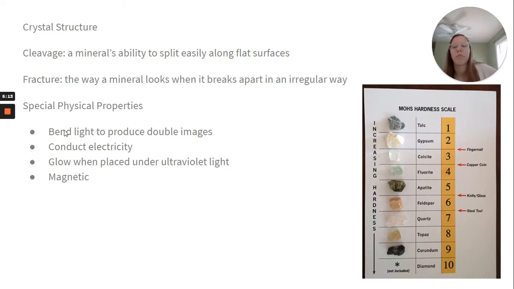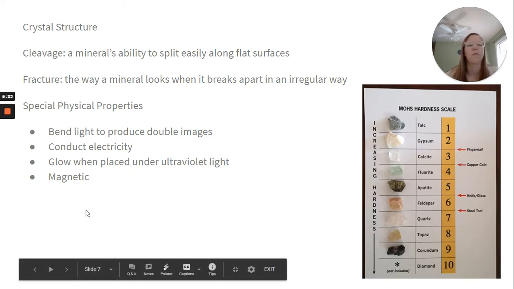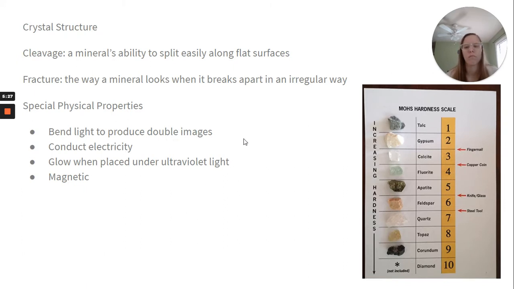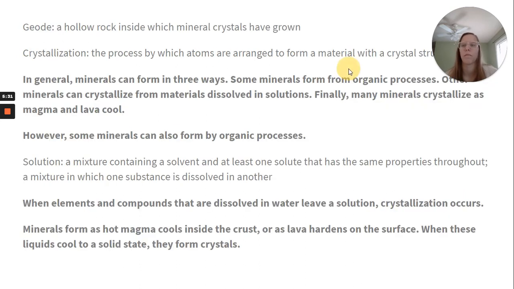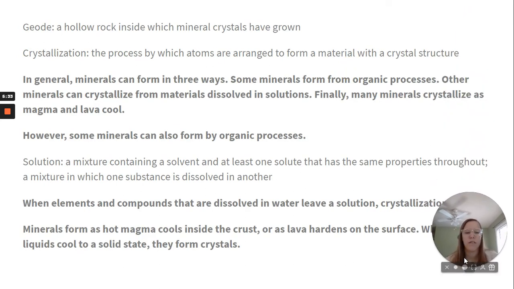And then special physical properties are that it can bend light to produce double images, conduct electricity, glow when placed under ultraviolet light, and they're magnetic. So this is what some minerals have. Not all of them have all these, or even more than one of them, but those are some special physical properties. All right, continuing on.